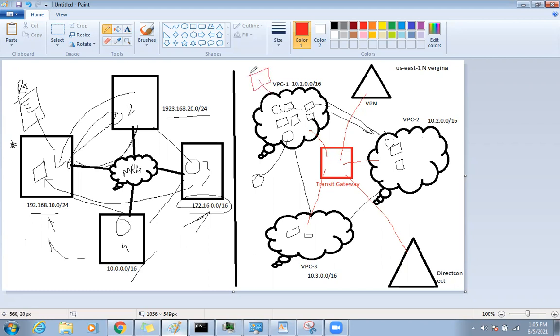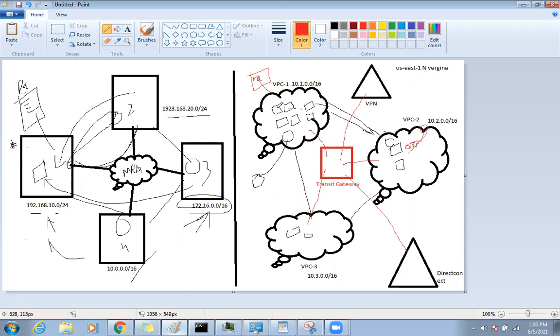In VPC 1, you should have a route to VPC 2. If you remember, while creating the VPC, towards the internet we gave a 0.0.0.0/0 route towards the internet gateway, IGW. Why? Because you're saying all traffic, please send it here.